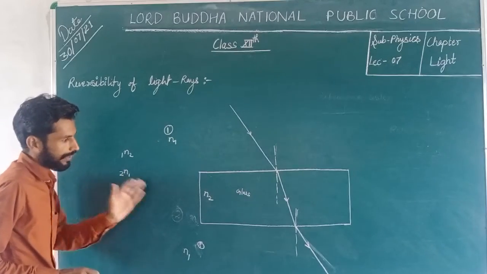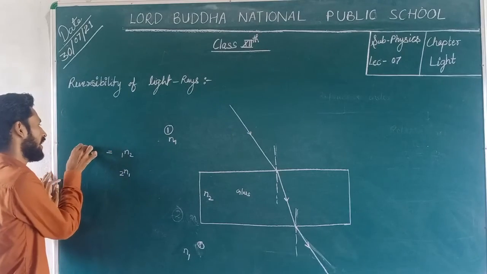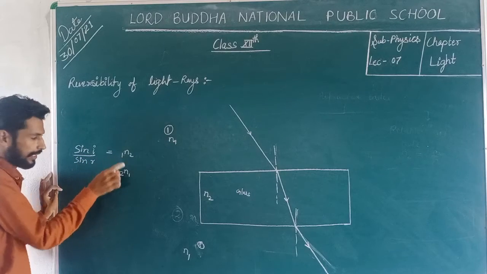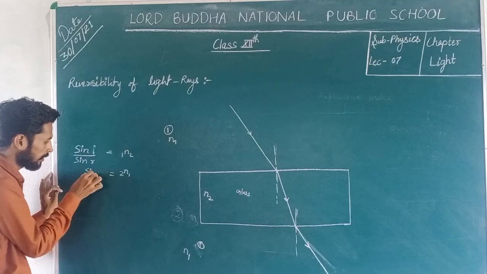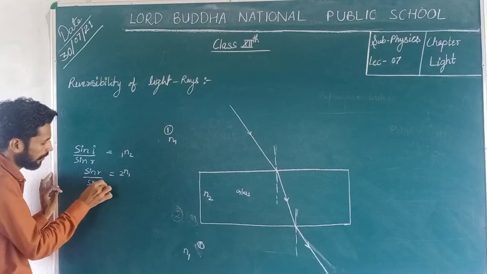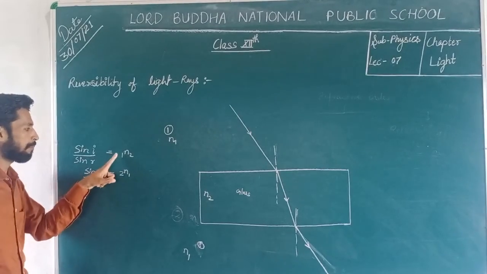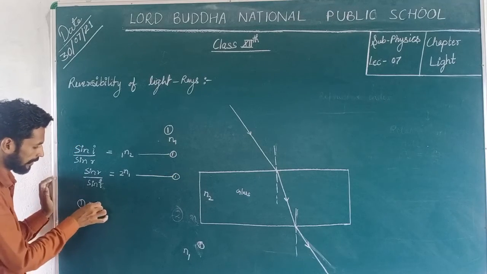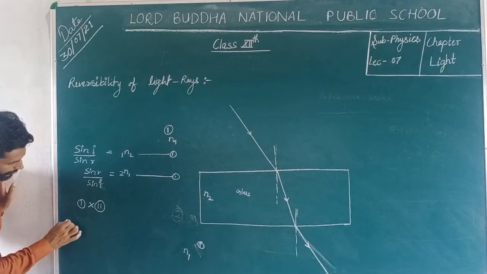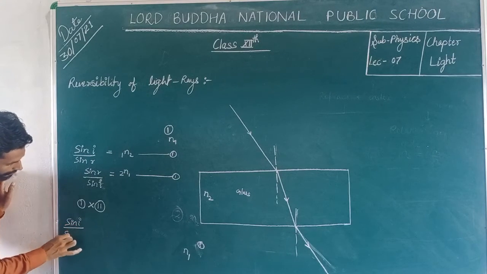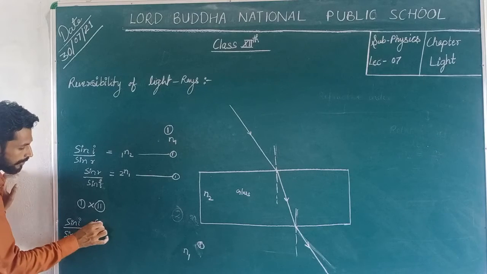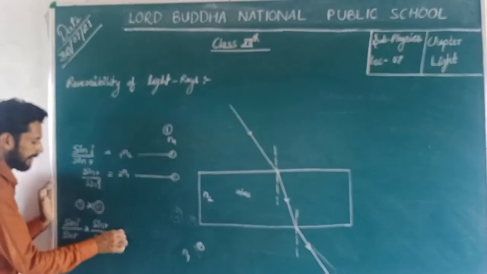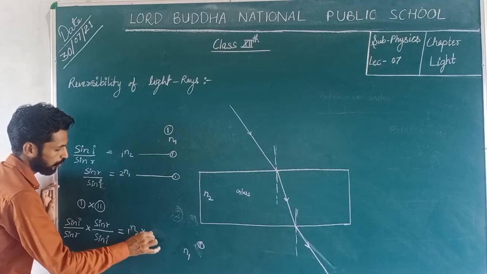And in this case, we can write sin I upon sin R in the first case, but in the second case we can write sin R upon sin I. If we multiply these equations, suppose this is equation first and the next is equation second, then by multiplying equation first with equation second, we get sin I upon sin R multiplied by sin R upon sin I, that's equal to 1n2 into 2n1.